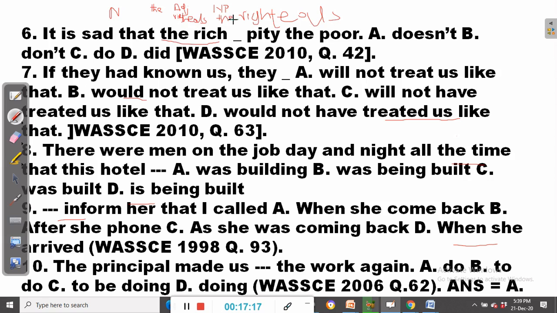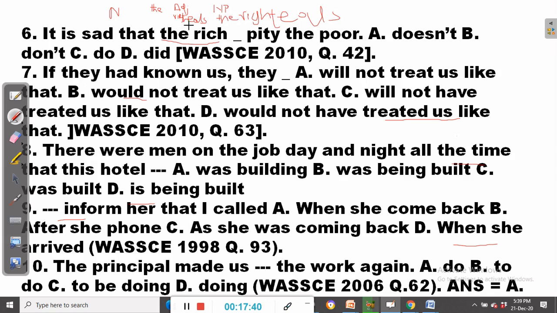Such nominalized adjectives always take a plural verb. They are perceived as plural because they refer to a group of people. So when we say the rich, we are not referring to one person who is rich. We are referring to all the people that are rich.